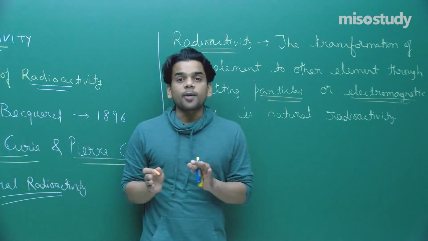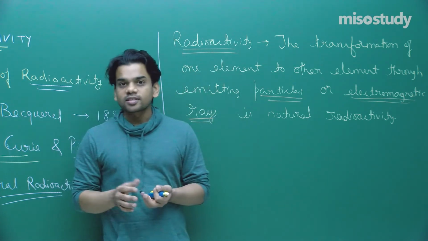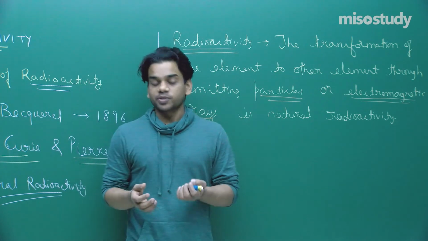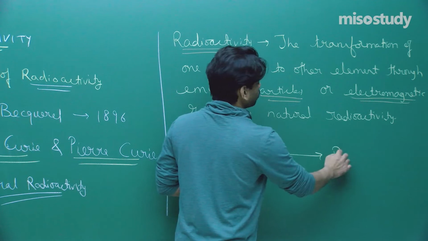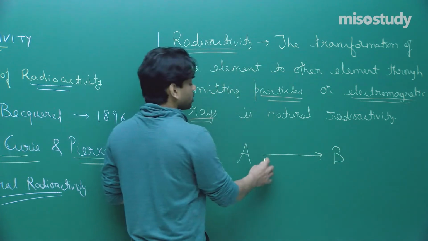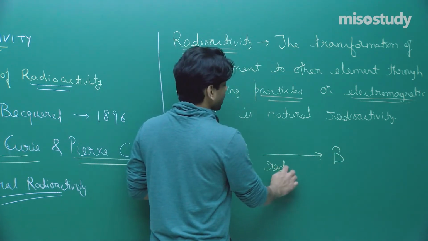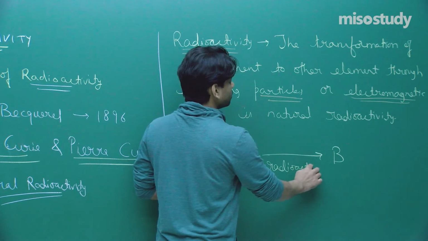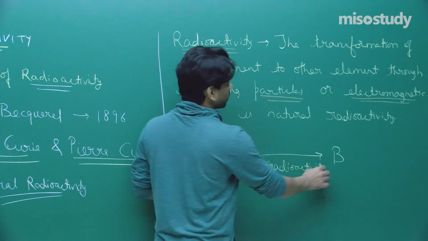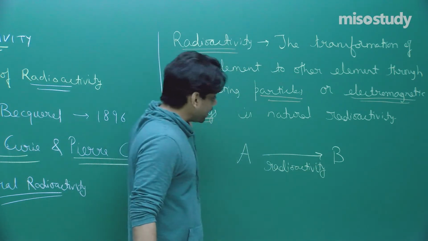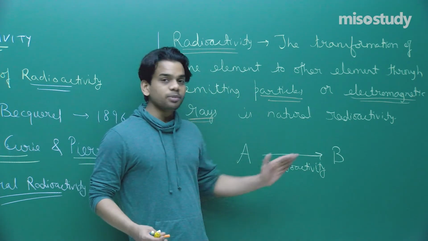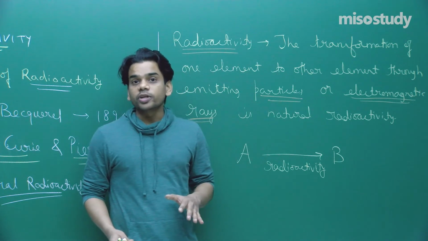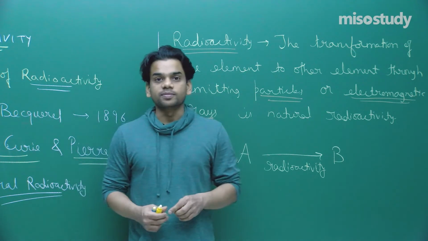That means one substance disintegrates and forms another substance. For example, if you take A, it gets converted to B, and this conversion is known as radioactive transformation or natural radioactivity. It can take place through particle emission, or through electromagnetic wave emission.